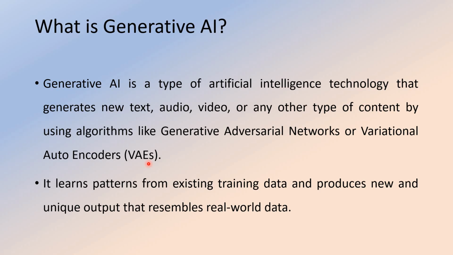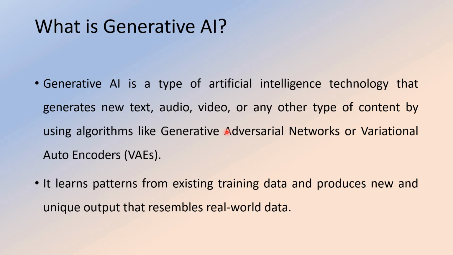What kind of neural networks does generative AI use? These are called generative adversarial networks, or variational autoencoders. So we can train the data in order to generate text, audio, video and any other content.